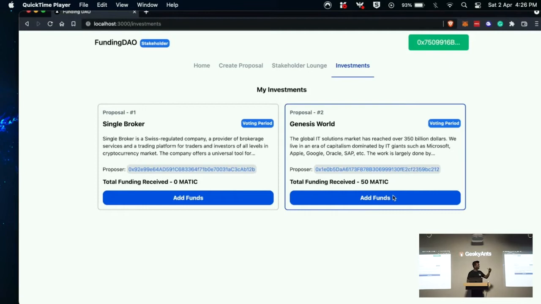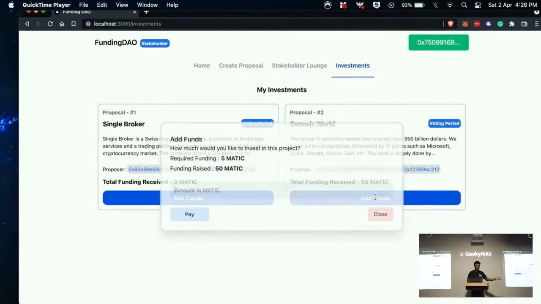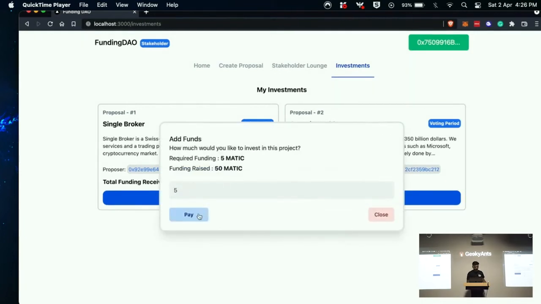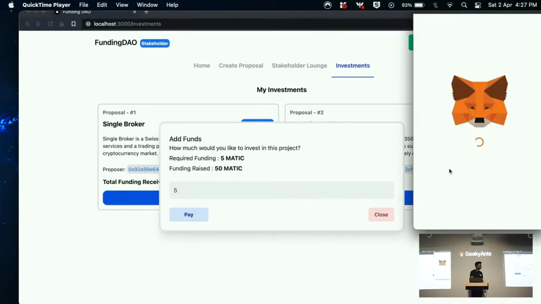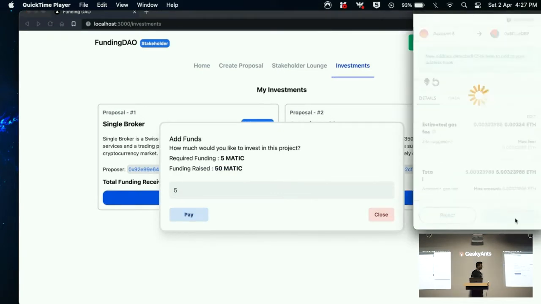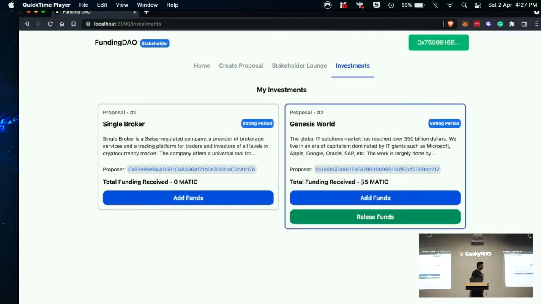And once it reaches 55, the stakeholders will get a button to actually send this 55 Matic token to the person who is receiving it. So I'll send the other 5. So you'll get a button to release the funds.